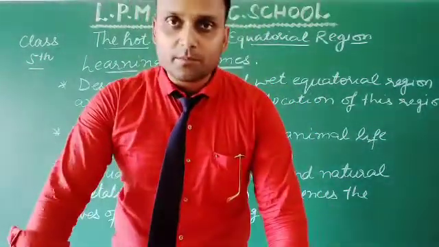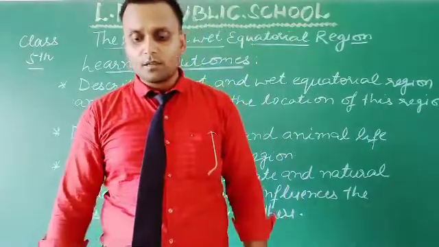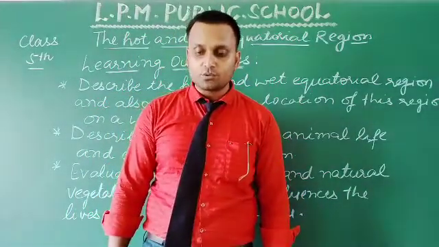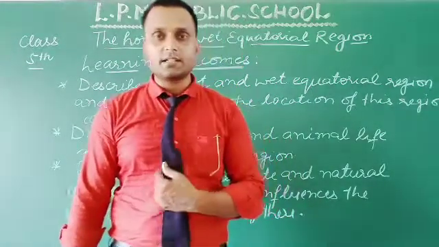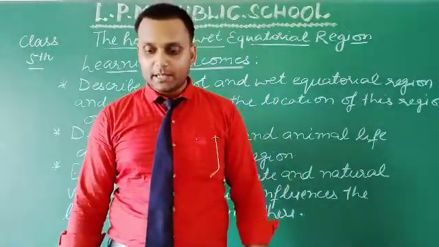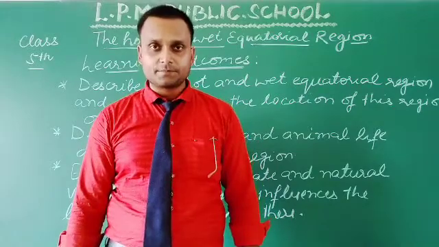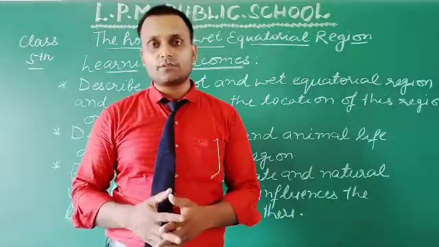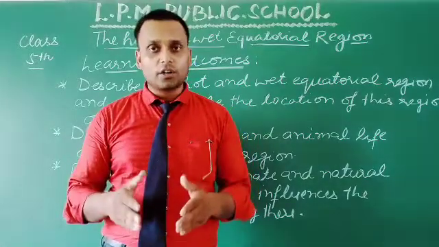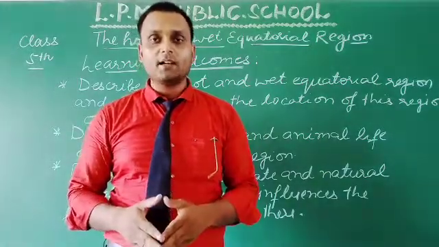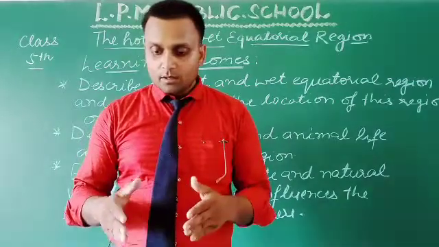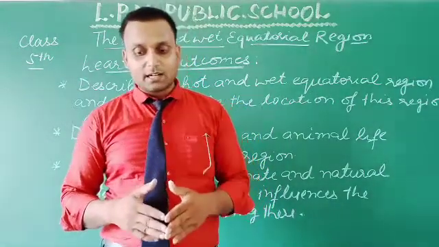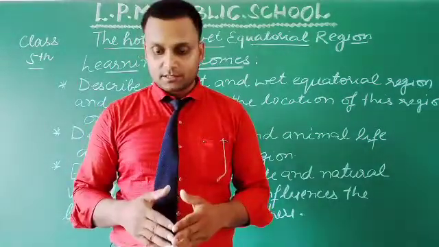Now, see page number 24. In the last chapter, you read about the three main heat zones of the world, that is torrid, temperate, and frigid. After that, within these broad bands are several smaller climate regions.